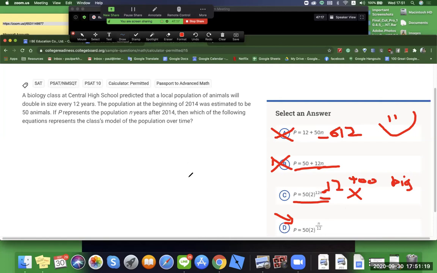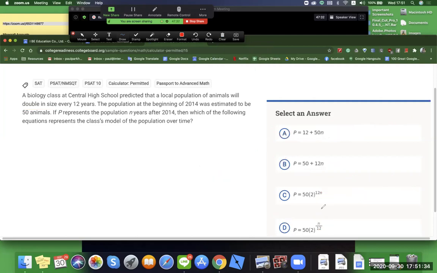And that would be 100 to 144, which is a giant number and does not match with this at all. Double the size. And so that's where this is the answer here, because if we stick 12 in here, what does the exponent become? So 1 and 50, times yes.